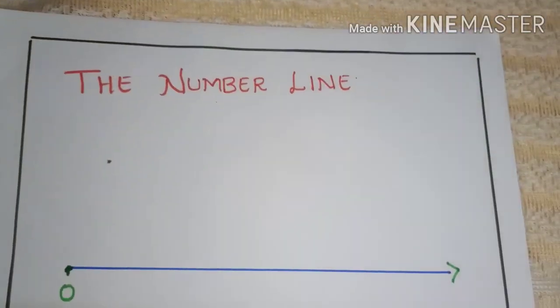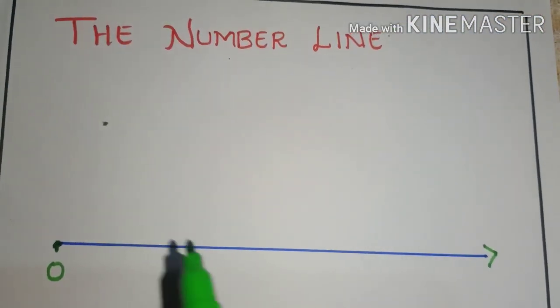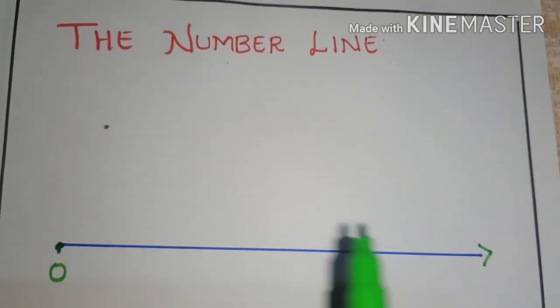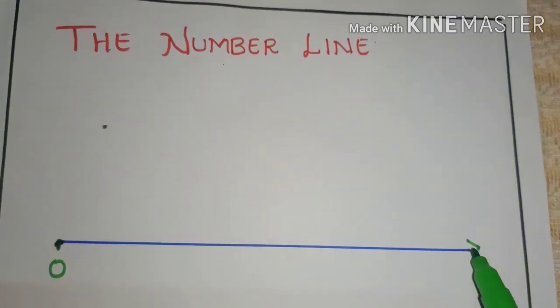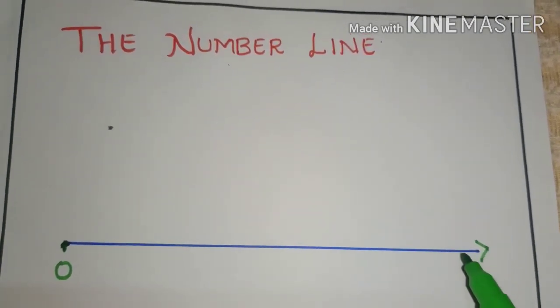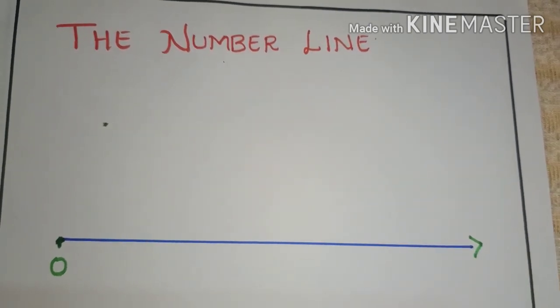In your previous classes, you have learned to perform all the basic operations like addition, subtraction, multiplication and also division on numbers. Let us try them on a number line. Before we proceed, let us find out what a number line is. To draw the number line, draw a line, that is, a line has one starting point or the initial point and the other end has an arrow mark which indicates that this can be extended as much as we can.